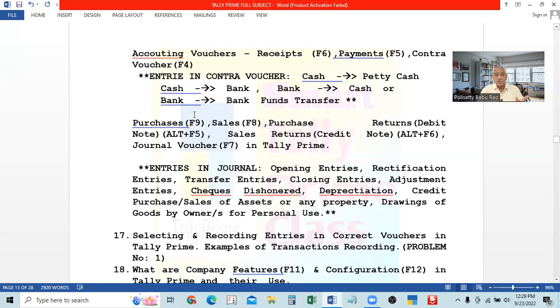When you are purchasing goods, the other person will send the invoice to us. Similarly, when you are selling the goods, along with the goods we will send the sales invoice. Similarly, along with purchase returns, the buyer, when returning the goods, has to send a document called debit note. It shows the name of the person, as we will learn later, and the reasons for the return. We will mention everything, what is the value of the goods, and the GST charged on that.